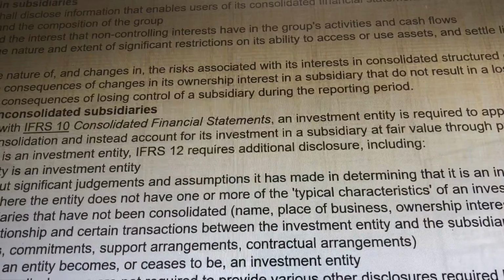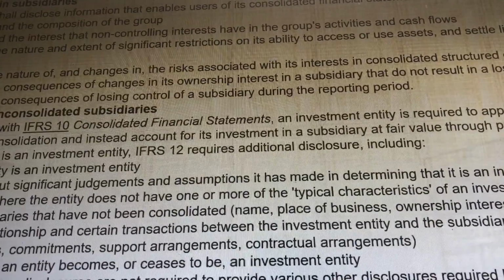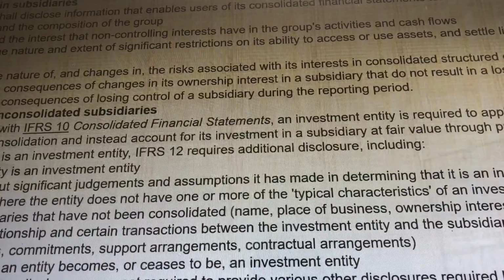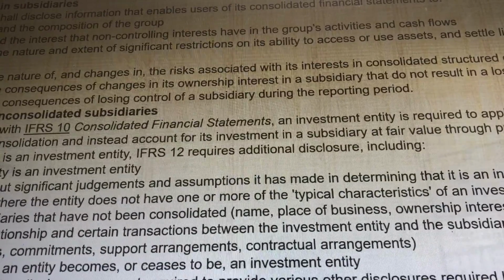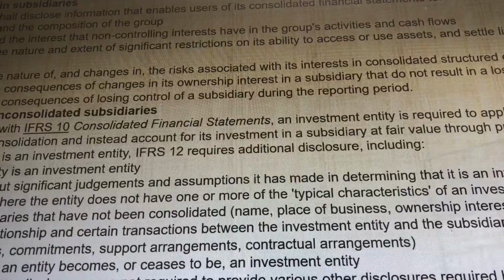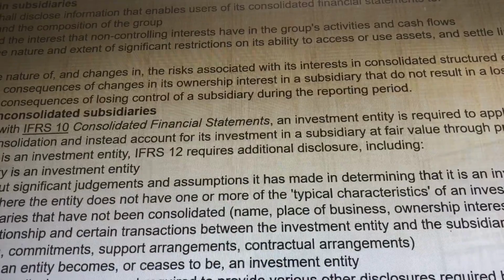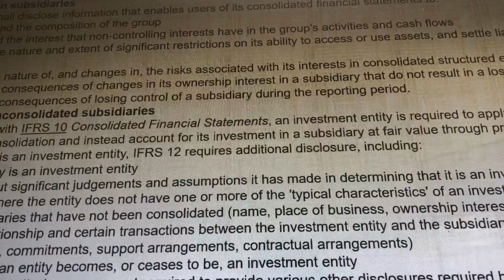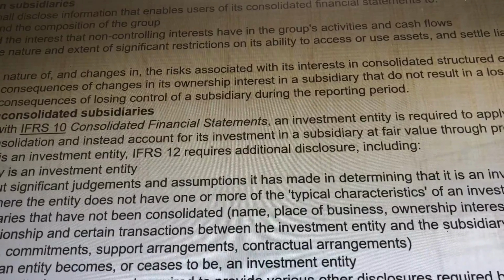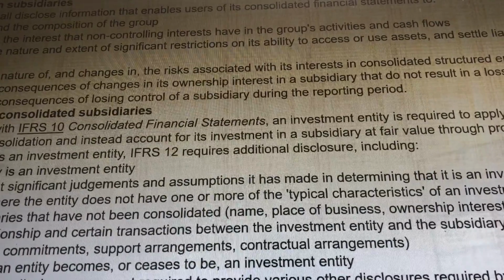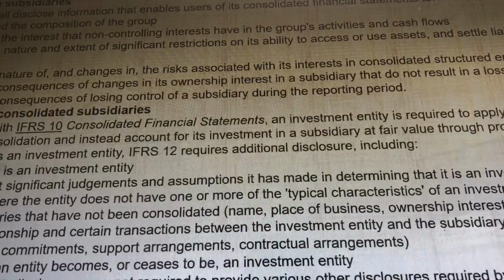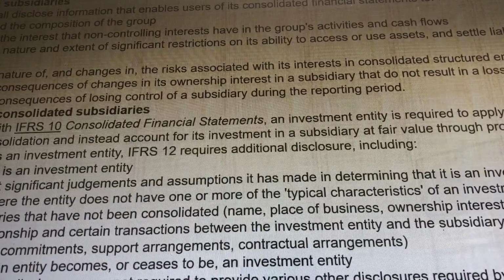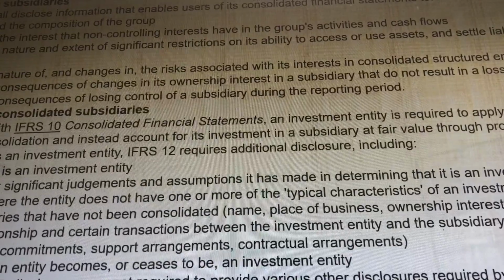Interest in subsidiaries. An entity shall disclose information that enables users of its financial statements to understand the composition of the group, understand the interest that non-controlling interests have in the group, and evaluate the nature and extent of significant restrictions on its ability to access or use the assets and settle the liabilities of the group.